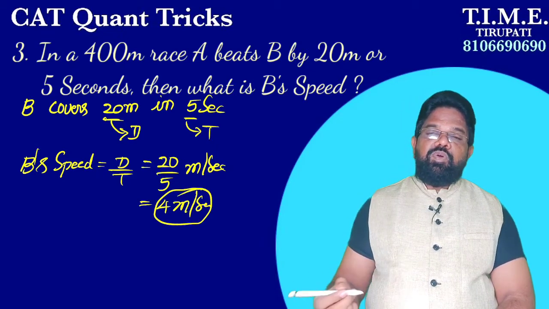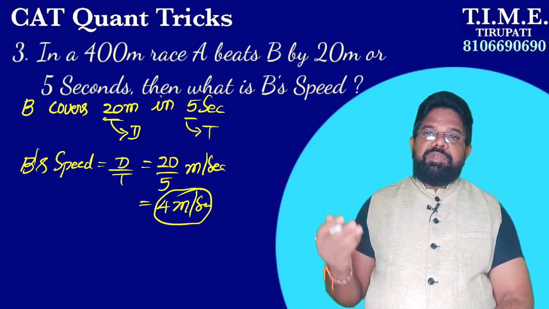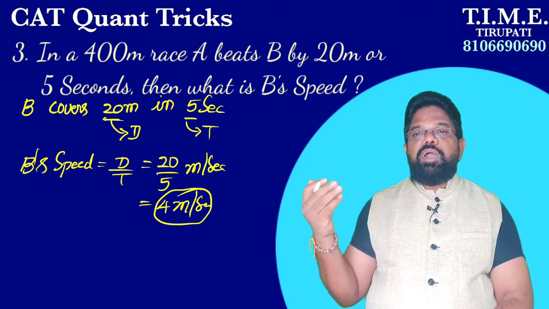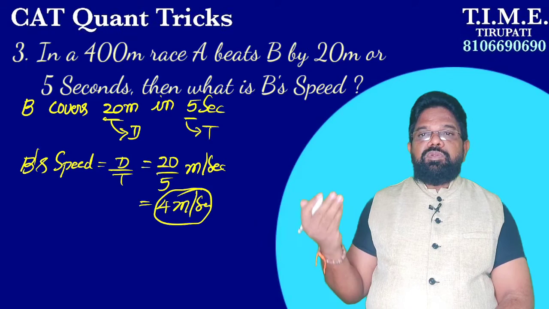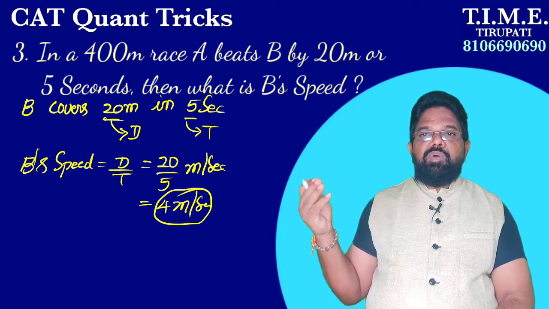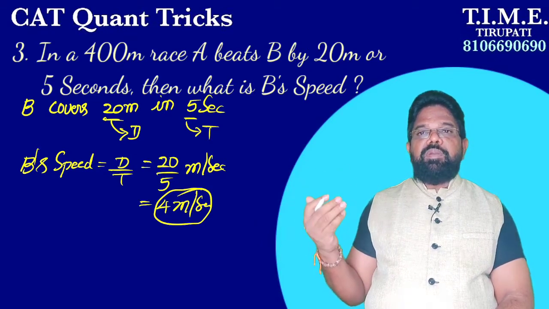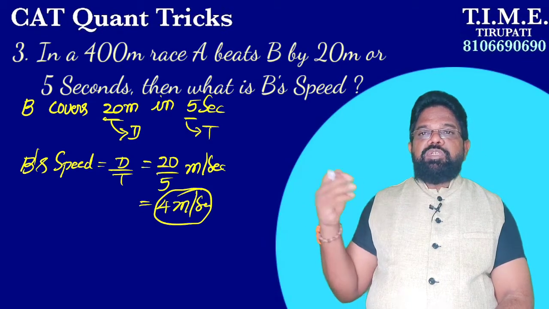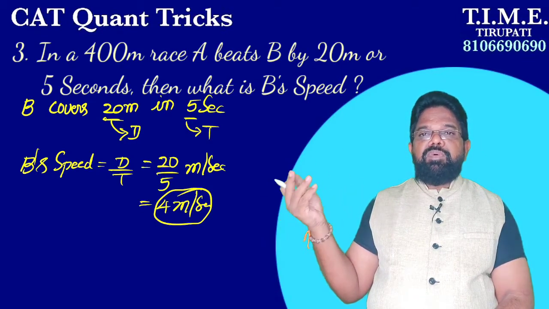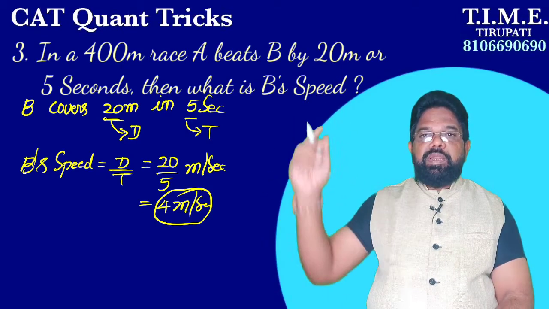Suppose the options are given in kilometer per hour, you have to convert that into kilometer per hour, as we learnt in time, speed and distance. How can we convert meter per second into kilometer per hour? Our target is to convert into a larger unit, kilometer per hour, so we multiply by 18 by 5.